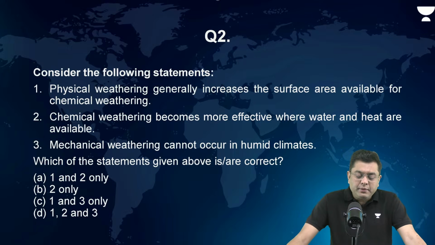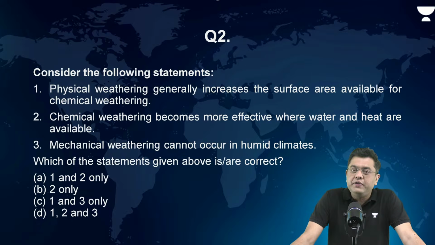Consider the following statements. Physical weathering generally increases the surface area available for chemical weathering. Chemical weathering becomes more effective where water and heat are available. Mechanical weathering cannot occur in humid climate. Now, which of them are correct?